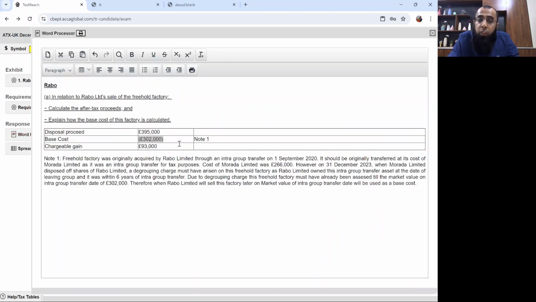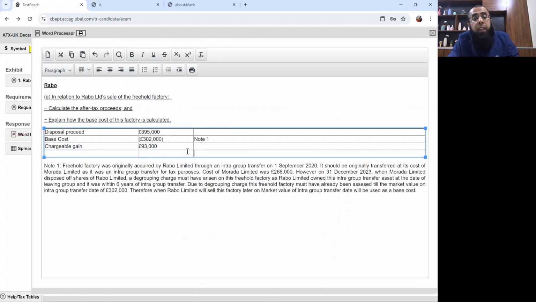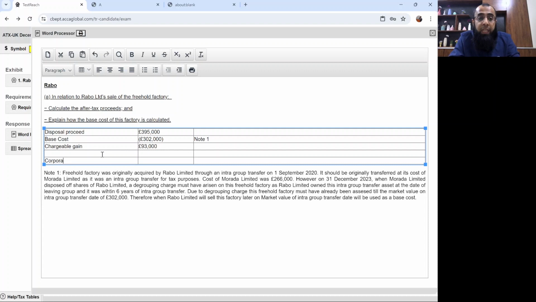Now comes the chargeable gain. On this chargeable gain, we have to calculate the corporation tax. Indexation allowance will not be available, as purchase is after 31st December 2017.